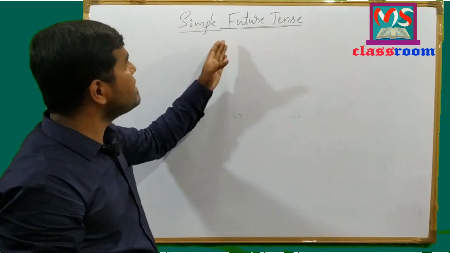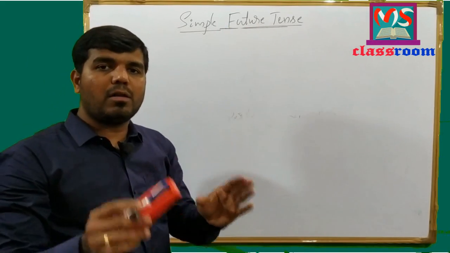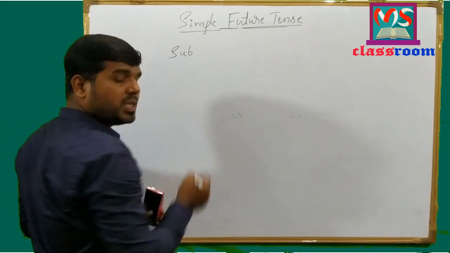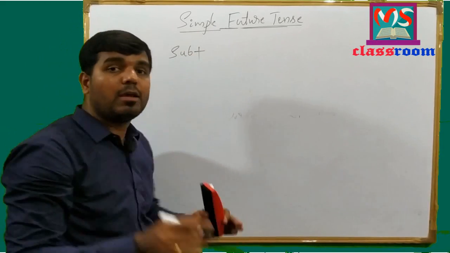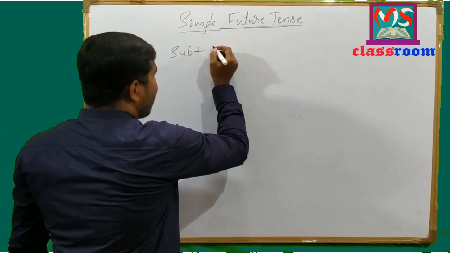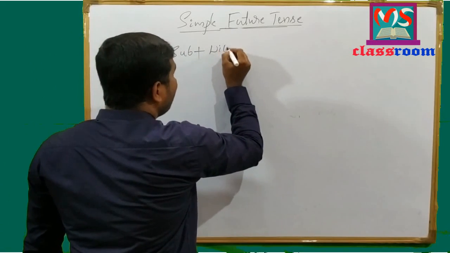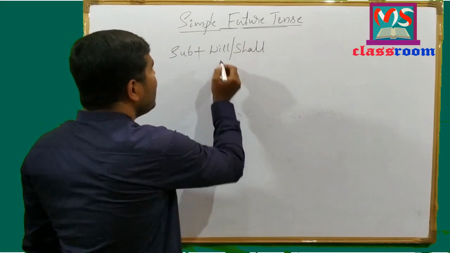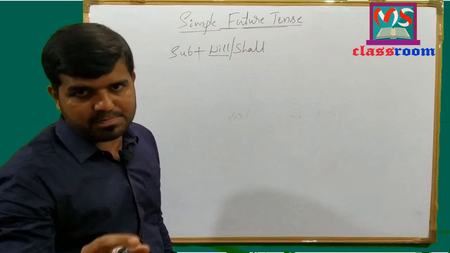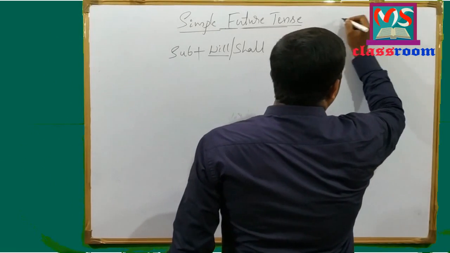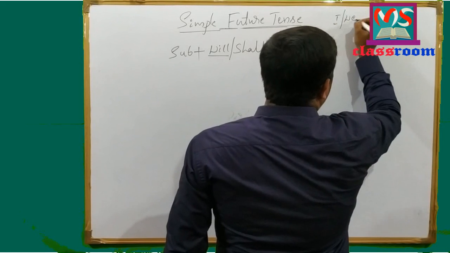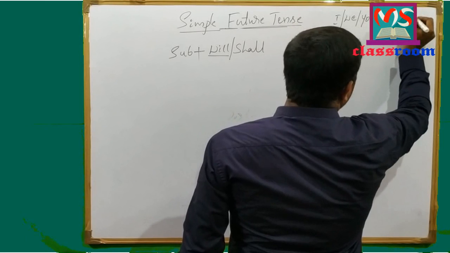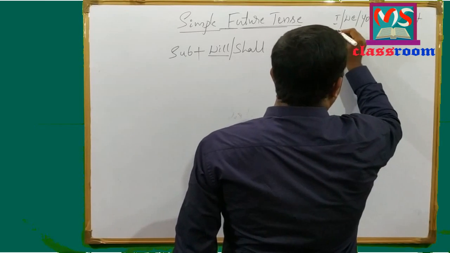To form sentences in simple future tense, we follow certain rules. That is subject, and to indicate future time we use modal auxiliaries. They are will or shall. Remember one thing, will is used with all subjects. They are I or we, you, he, she, it, and they.